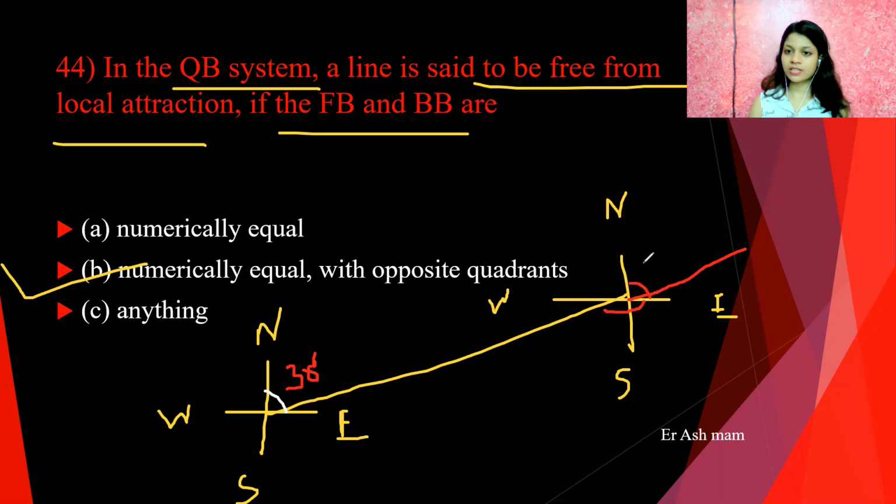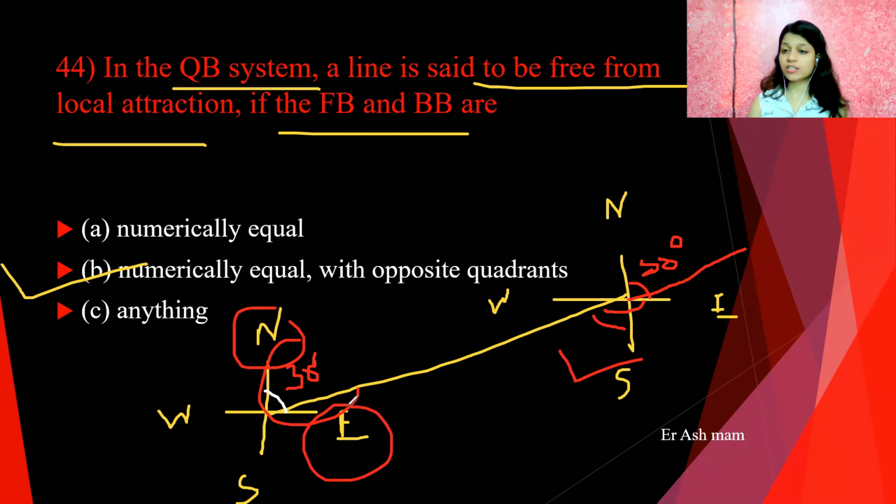And this one is 30 degrees. So this and this angle again become the same, 30 degrees. You can see this angle is 30 and this angle is the same, just the quadrants are different here. Now this is the northeast quadrant, and here the southwest quadrant, which is opposite of this quadrant.